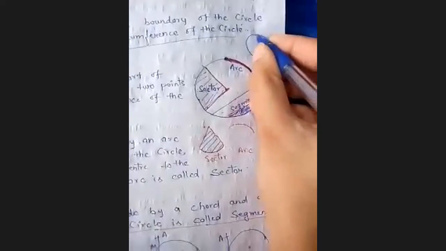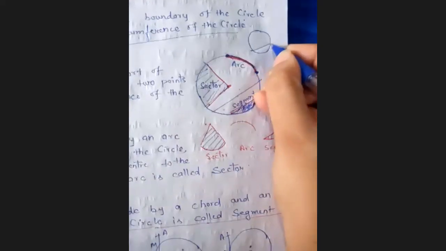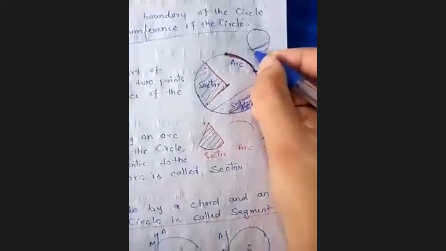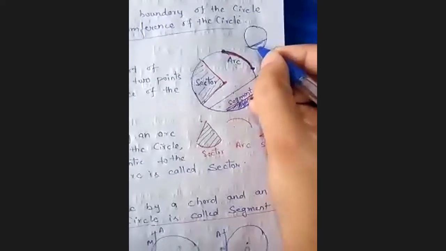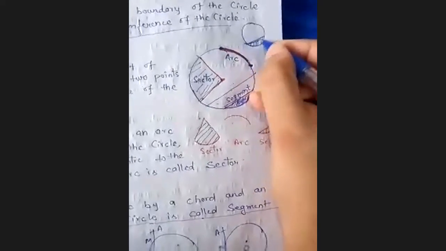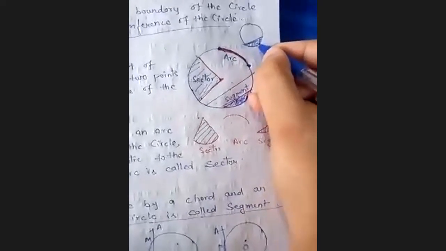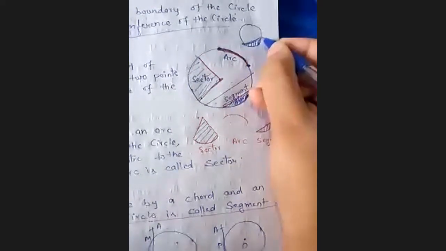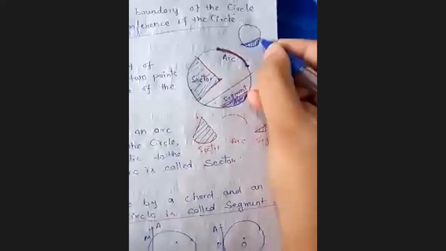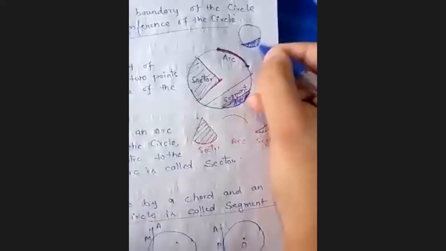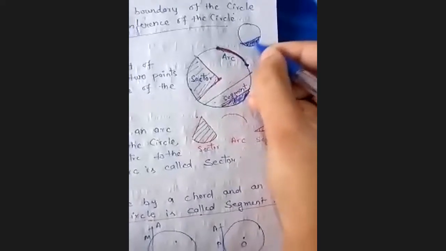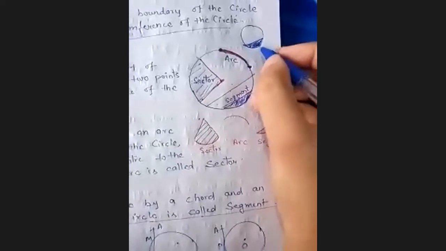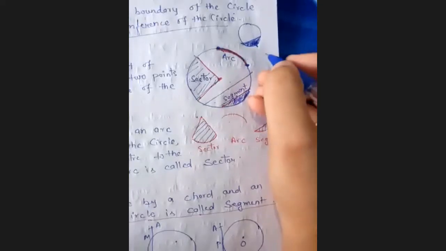This is your circle, fine. And what is segment? Segment is mainly, this is your chord, you know that, and this is your arc. So this shaded portion, this area in between chord and arc of the circle is called segment of the circle. ये जो area आपकी होगी, ये जो shaded portion मैंने shaded किया है, this shaded portion is called segment.